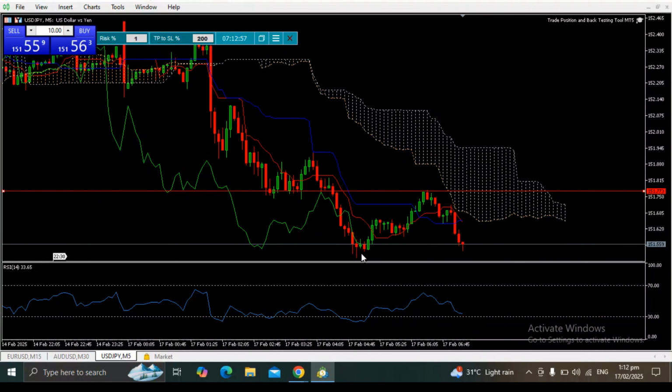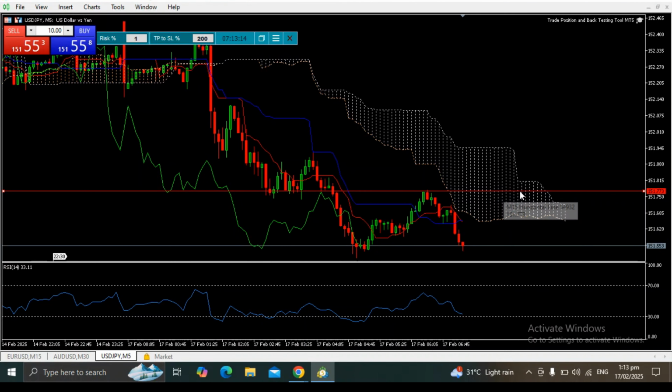Okay, just for this one, because we are anticipating that the price moves down, then the price will move up, the price will move down, and then if there's a bullish candlestick formation here, the price will move up here on this level.